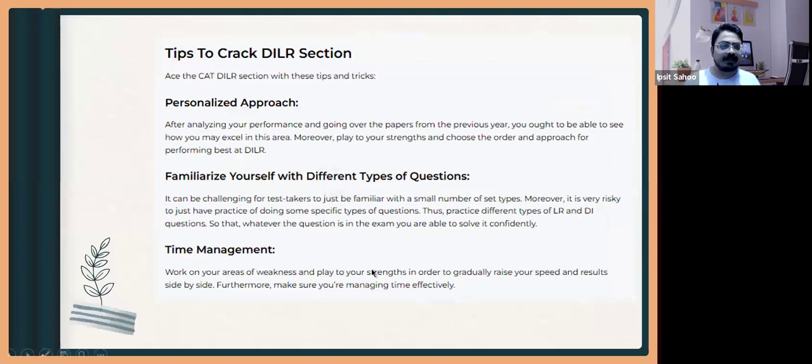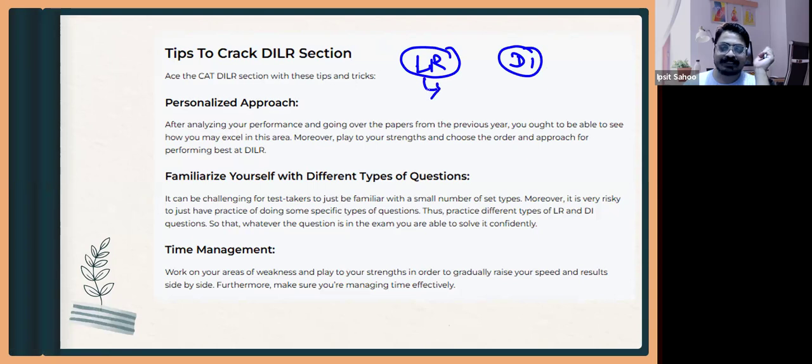Now if you see DILR, how you can do well in your DILR. You should work on your strength, and you should also focus on how you can overcome your weakness. For example, somebody is good at LR but not good at DI.